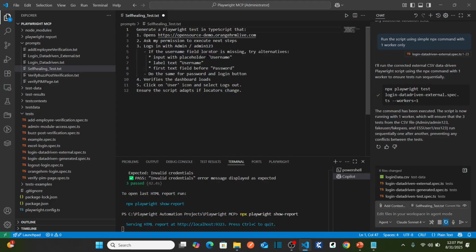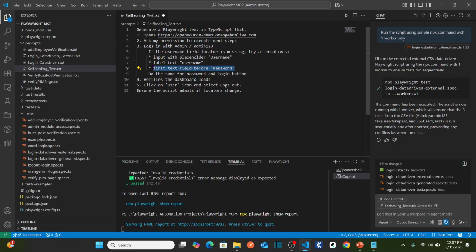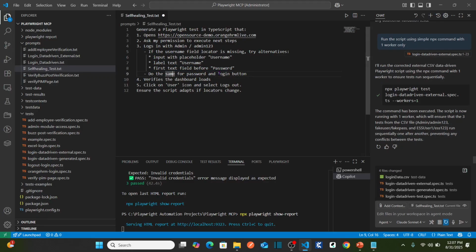If the username field locator is missing, try alternatives. What are the alternatives? I'm providing input with placeholder username, label text username, first text field before password. So basically I'm specifying the location of username also. In case any locators get changed, then consider the nearby field, and do the same for password and login button, and verify the dashboard loads.